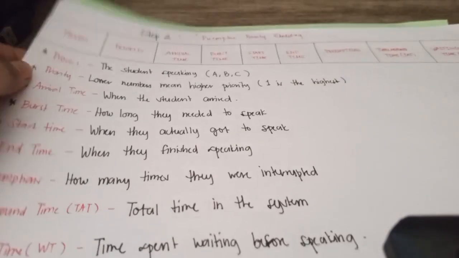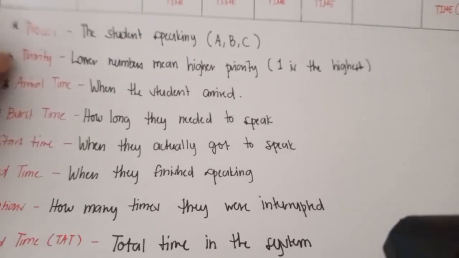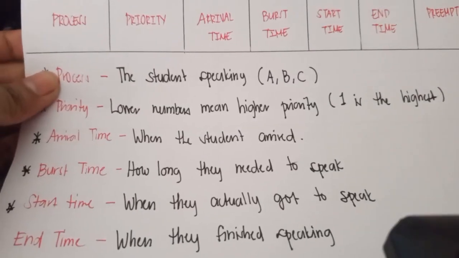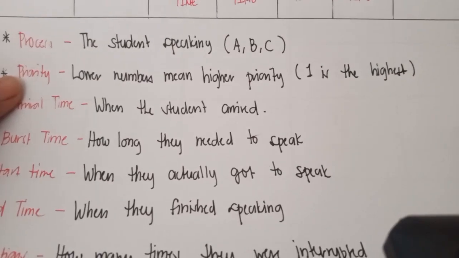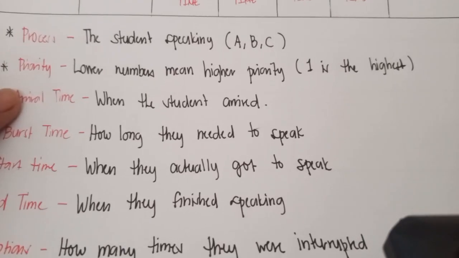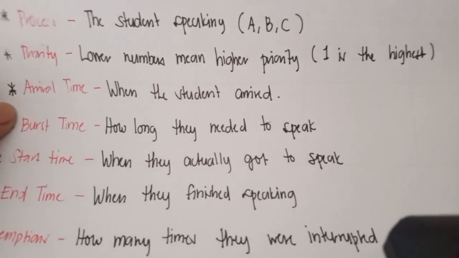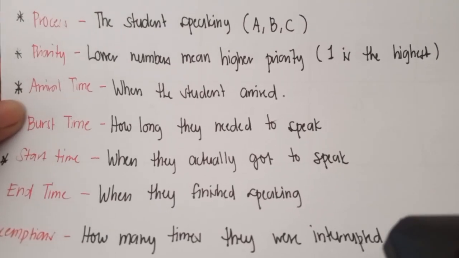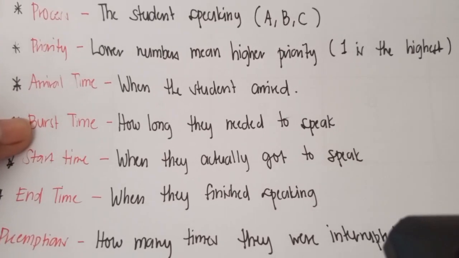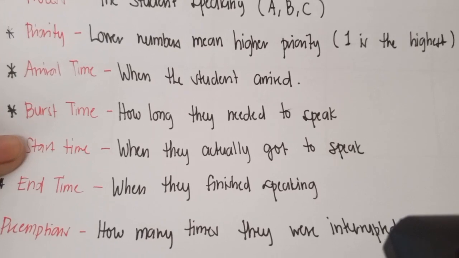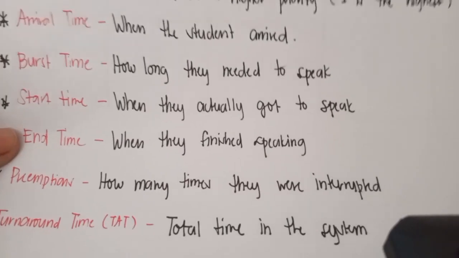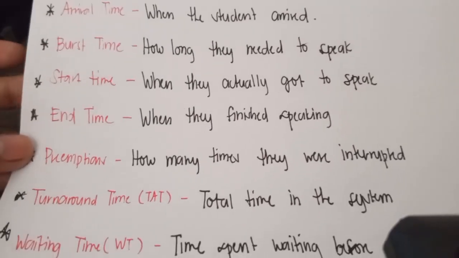So, this table shows important details about each process. We have process, the student speaking, which is A, B, and C. Priority, where a lower number means higher priority, and 1 is the highest. Arrival time, when the student arrived. Burst time, how long they needed to speak. Start time, when they actually got to speak. End time, when they finished speaking.